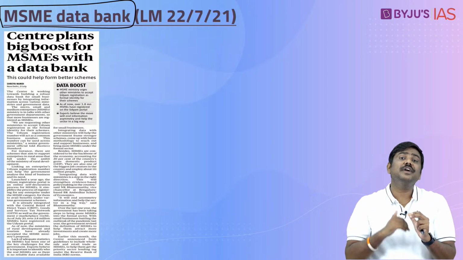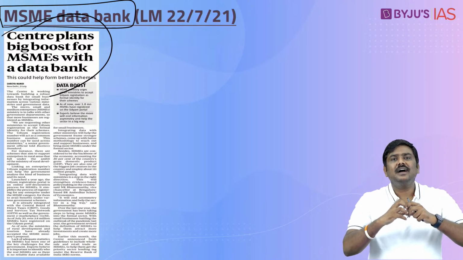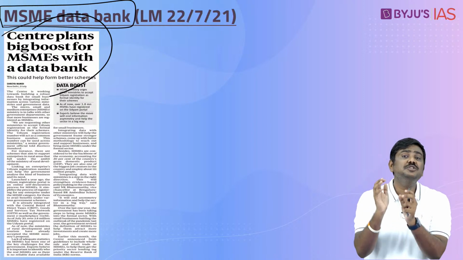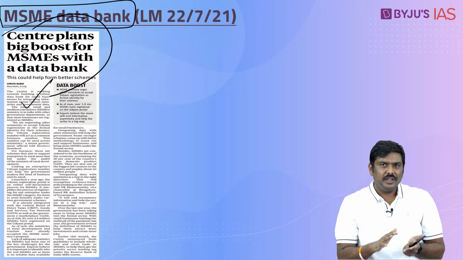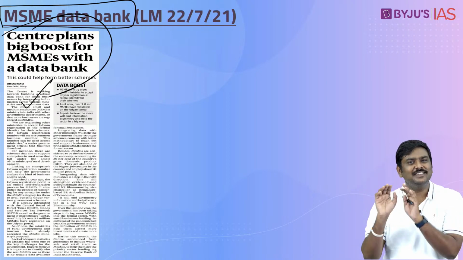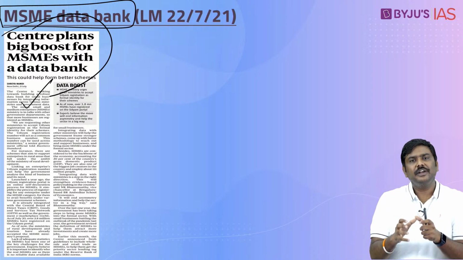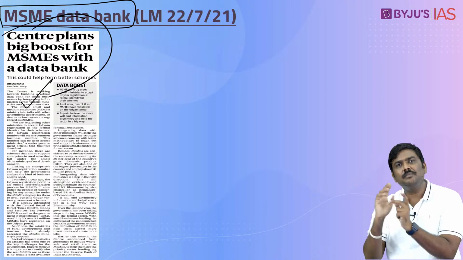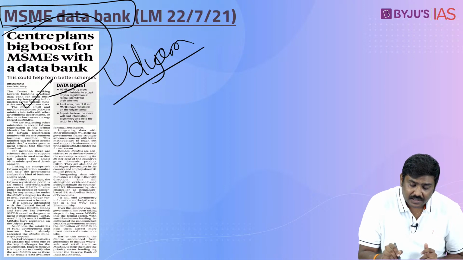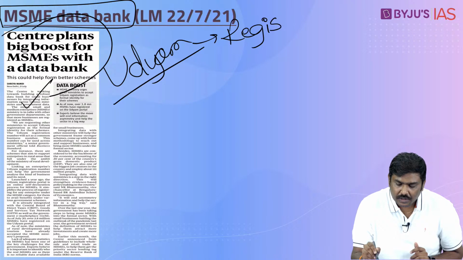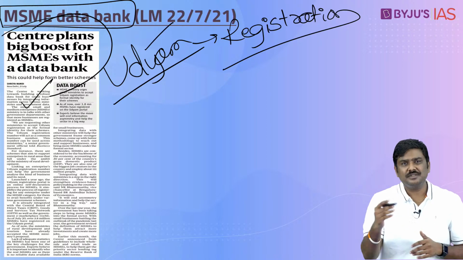So what Government of India is trying to do now is, they are planning to create a data bank of all of these smaller units of MSMEs. The article says only smaller units, but the headline says MSME. Just wait and see when the data set will be published. So understand this, Government of India has asked all these ministries whether they can simply use the Udyam registration number. Is it okay? Last week, if I remember correctly, or a week before that, we discussed the concept of Udyam registration, right?